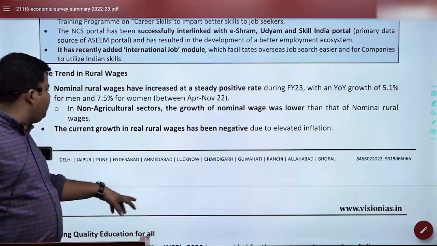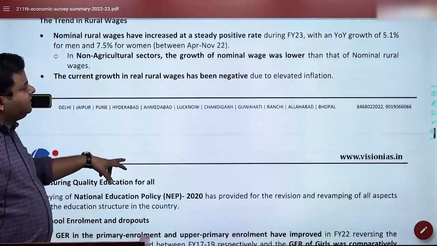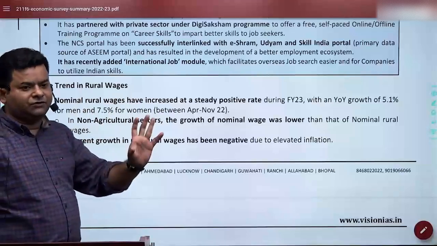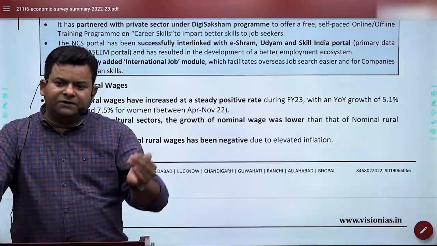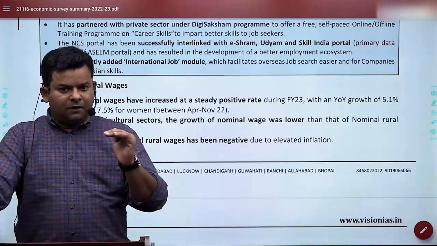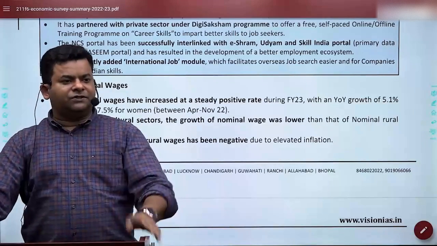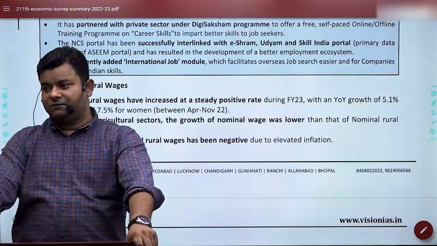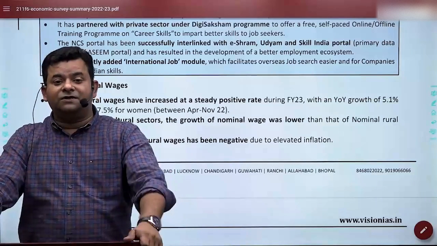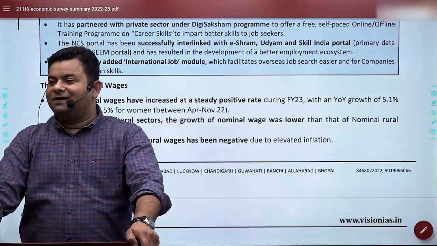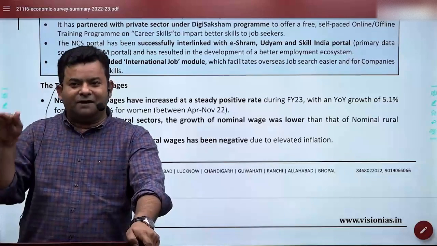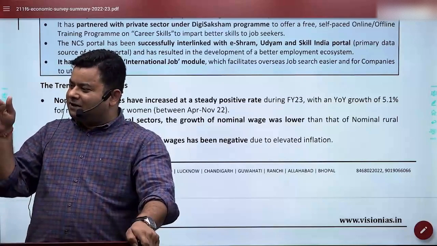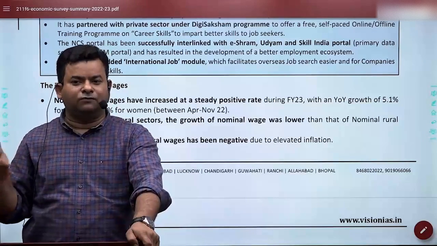So overall, the nominal rural wages have increased. Listen to me very carefully: not only is employment increasing, but even their payments are increasing. But the sad story is that even if their payments are increasing, due to inflation, the real wages are negative. Real wages are adjusted for inflation. So due to inflation, the real wages are negative. This is where we need to work.